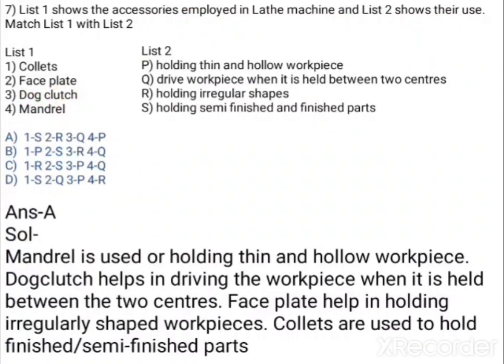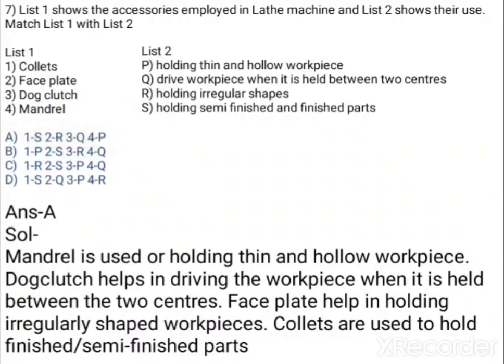Dog clutch. What is dog clutch indicating? Drive workpiece when it is held between two surfaces. Clutches are engaged to engage or disengage. We use clutches, and dog clutch is specially used for transmission of power from one shaft to the other shaft. So that's why we can take this as drive workpiece when it is held between the two centers. So the third is directly related to Q. Only one option matches there, and that is A. So option A is right.